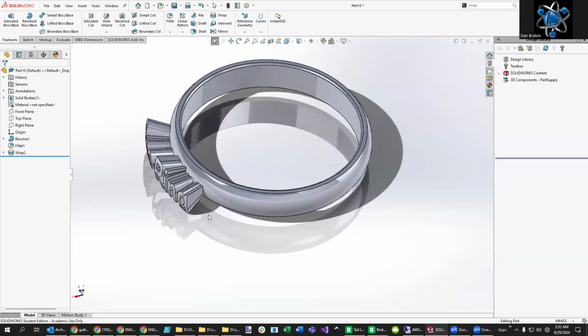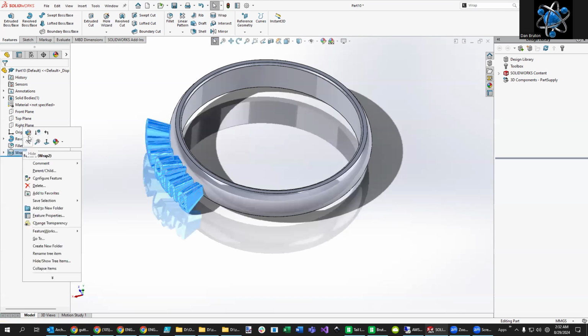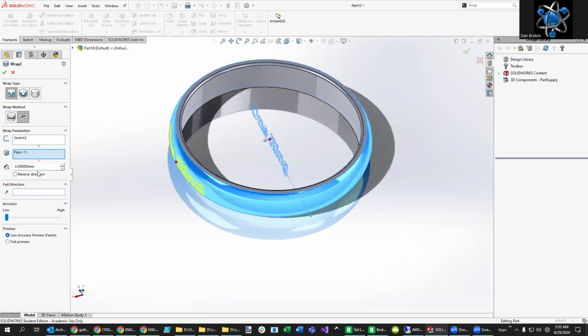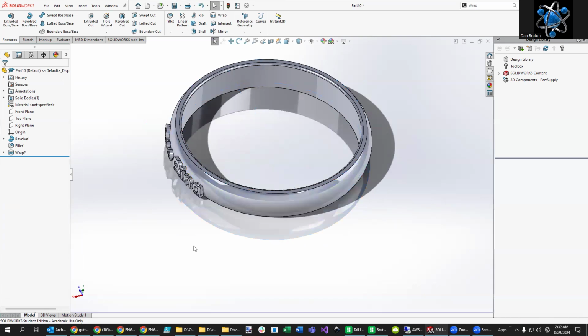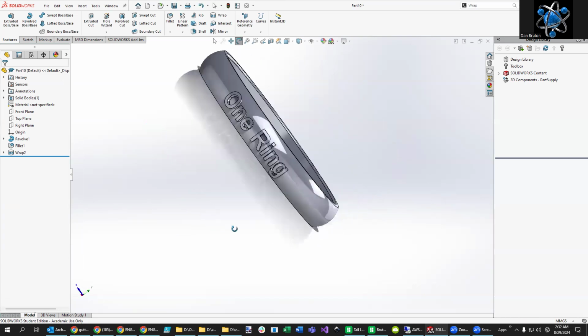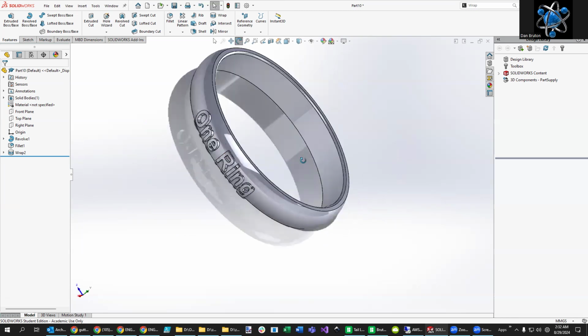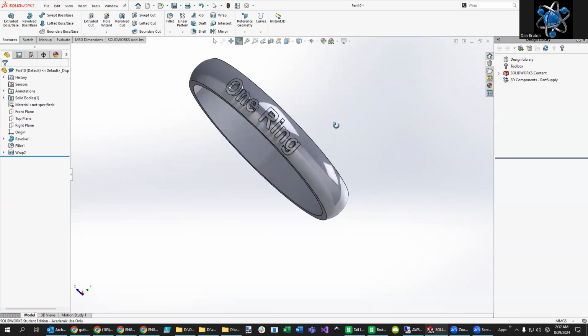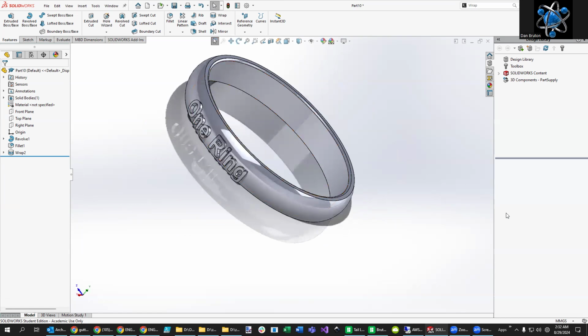And you could also play around with having words go all the way around or maybe all the way around on the inside using a similar approach. All right, hope this helps with making your ring. I'm going to go ahead and bring it back down to something more reasonable, maybe 0.5 millimeter or 0.4. It's going to be good. And there you go. You can engrave it instead of emboss it, or emboss it if you want to.